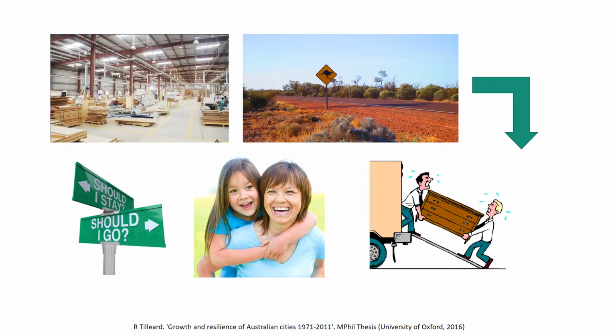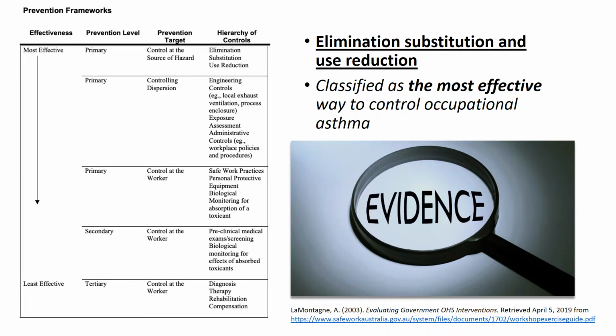The majority of the wood production industry is located in regional areas which often have few job opportunities, so to find a new job, most must consider leaving the region. Moving with a family can be even more difficult, forcing many woodworkers to choose not to change jobs. Elimination of causal agents is the most effective way to protect woodworkers' lung health. Our program helps workers relocate to other industries or switch roles within the same company.